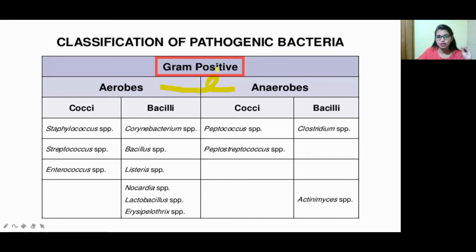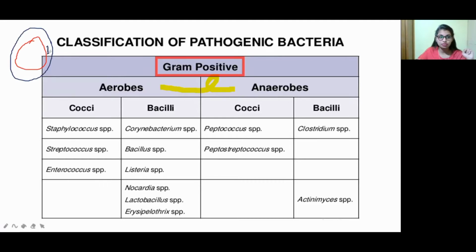First of all, we classify gram positive bacteria based on the peptidoglycan layer. When we look at the structure of a cell, in the gram positive cell the outer cell surface has a thick peptidoglycan layer.